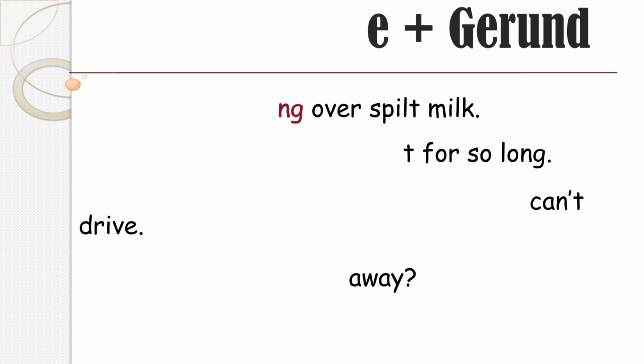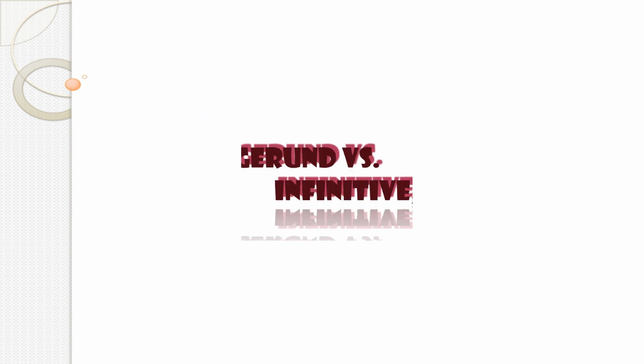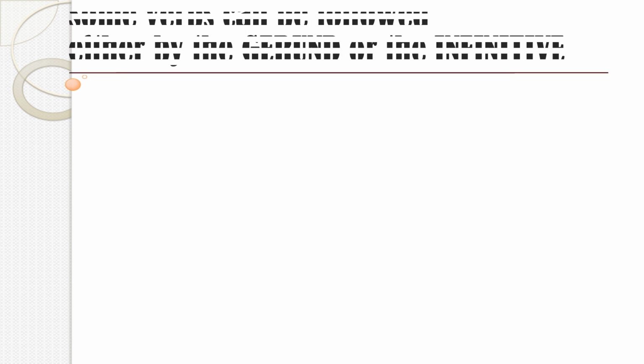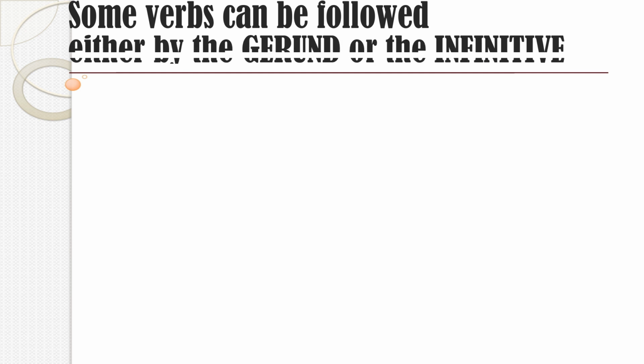Part 2. Some verbs can be followed by either the gerund or the infinitive. And here, what is a little bit confusing is that these verbs, when they're followed by a gerund, have a meaning. And when they're followed by the to infinitive, they have another meaning. Look at this.